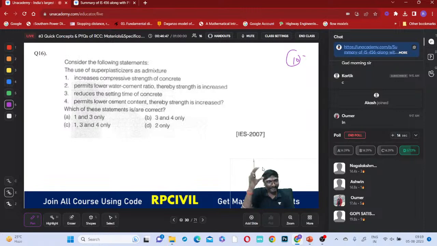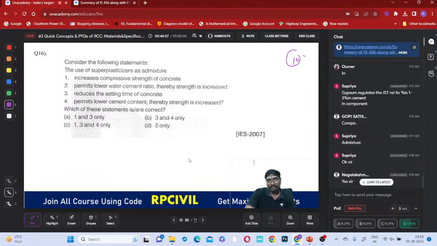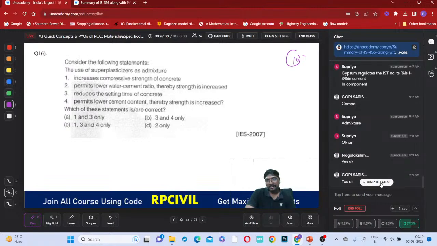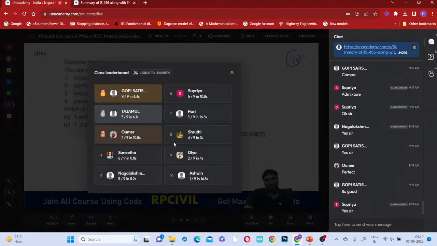Is this okay, this way? We are discussing a little bit of concept and doing questions on that. Is this way okay, everyone, in the special classes? Are you comfortable with this? Discussing something and questions on that, so that quick revision will happen immediately after that. But the only thing is you have to maintain consistency. If you maintain consistency, then I'll continue this series for all subjects, whatever subjects we are not doing in the class. Gopi first, Tajamal second, and Amar third.